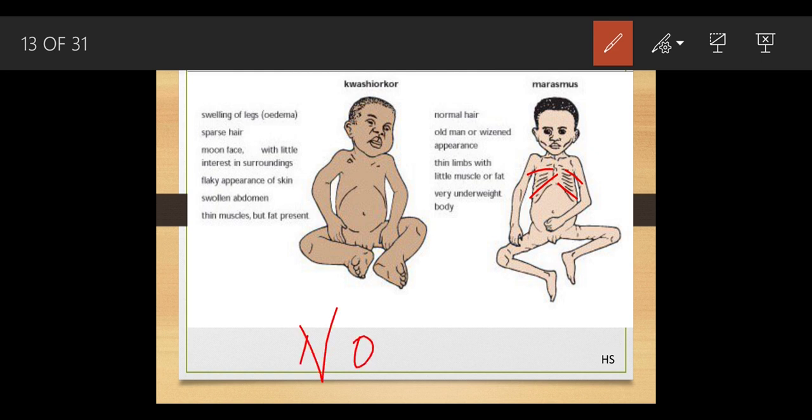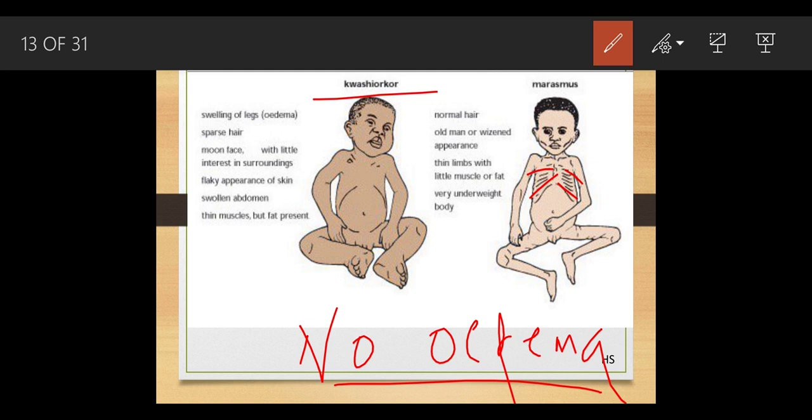Okay, in the case of marasmus, there is no edema. What do you mean by edema? Swelling. As we can see, this baby is quite fat. Okay, not fat exactly, but the swelling makes him look fat. And marasmus has no edema. The baby is very thin in nature.